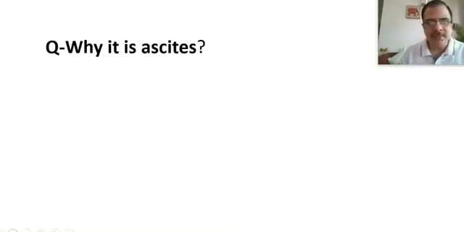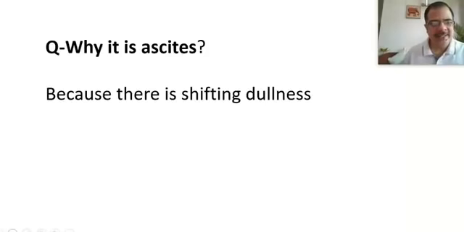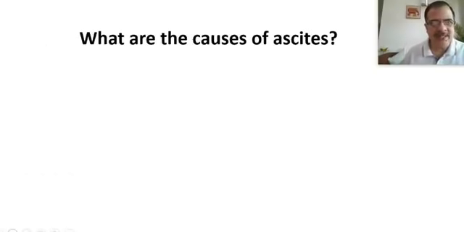Viva questions, bedside questions will be: why is this abdominal distension ascites? Reason: there is a shifting dullness. Also, there is a fluid thrill. So we can say with confidence that it is a case of ascites.